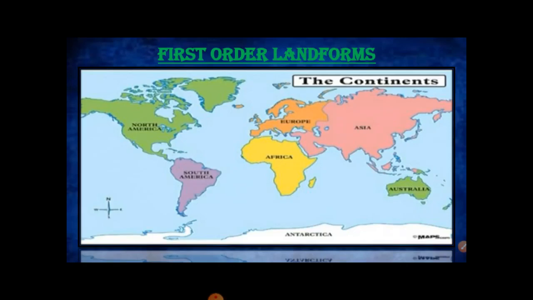Continents and oceans are grouped as first order landforms. The vast land masses on earth are called continents, and huge water bodies are called oceans. There are 7 continents. They are Asia, Africa, North America, South America, Antarctica, Europe, and Australia. Asia is the largest continent, whereas Australia is the smallest one.